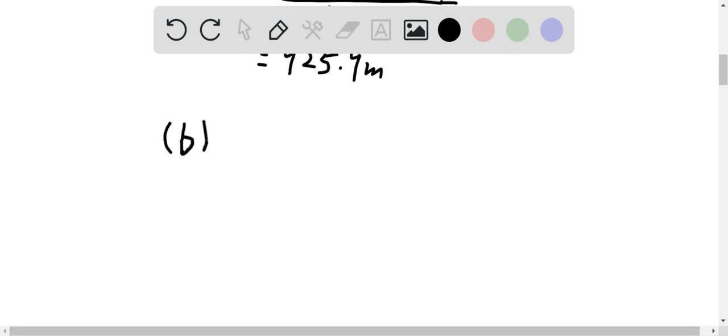Okay, for question B, it was asking us what is the effective weight at the lowest point of the circle for the pilot. So it's asking us the normal force, because the normal force is the force that will push up, the force with which the seat pushes on him.